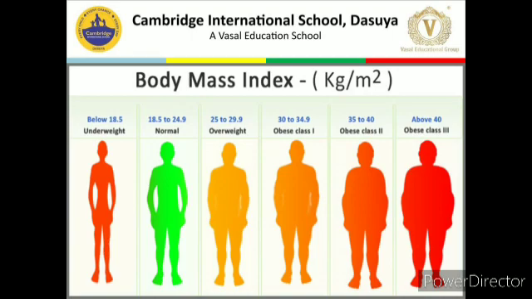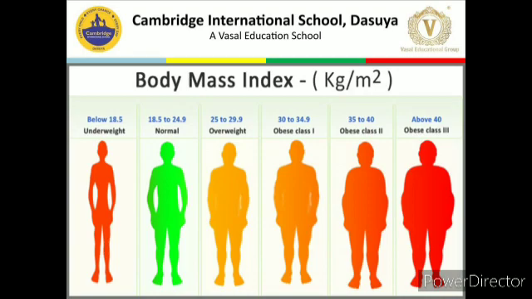After this, an obese person is class 1 obese, we can say 30 to 34.9. If after calculation of this formula your points are 30, 31, 32, 33, 34, 34.9, then you have class 1 obesity. Next is 35 to 40. This is obese class 2, 35 to 40. So we can say the person has class 2 obesity.